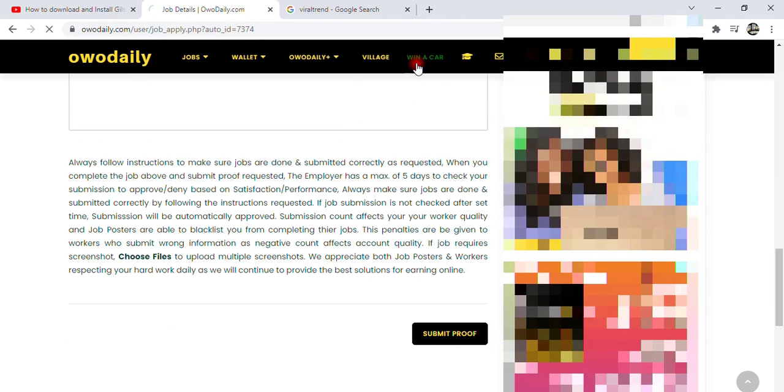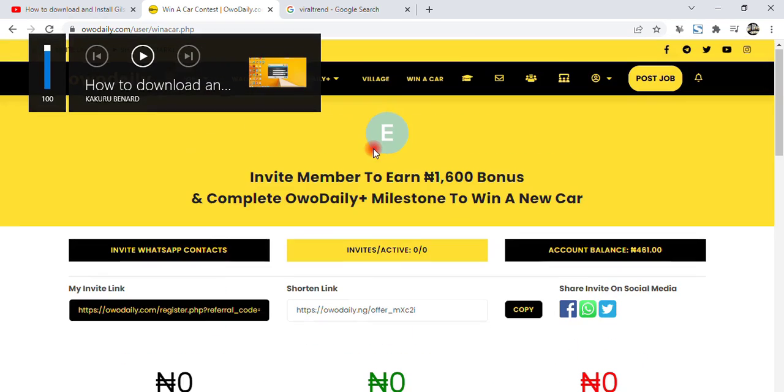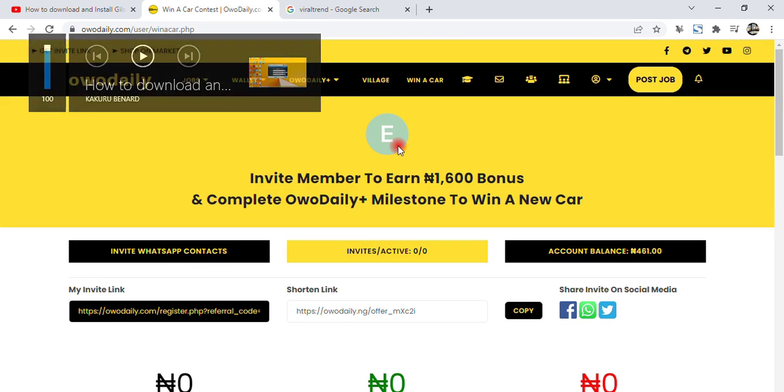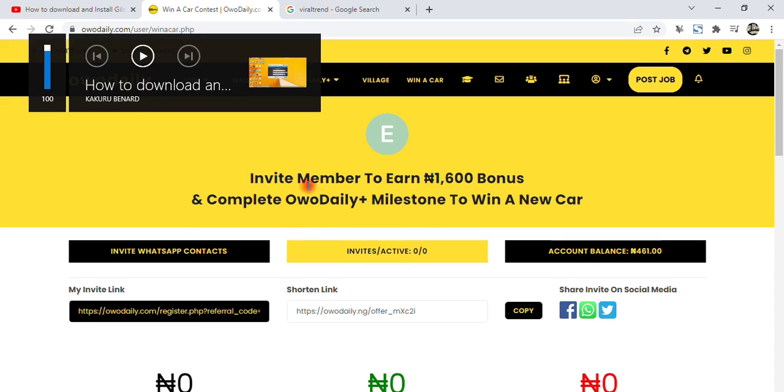And you can also win a car. Yes, it's another prize here. And how can you win a car? If you invite members, you will earn how much? It's 1,600 naira. Just imagine you invite one person after you must have paid that 15,000 naira for that particular plan, the Owodaily plus, you earn 1,600 naira. So when you continue to invite more and more people, and they see the population of the invitees, that is when they will tell you how to win this car.